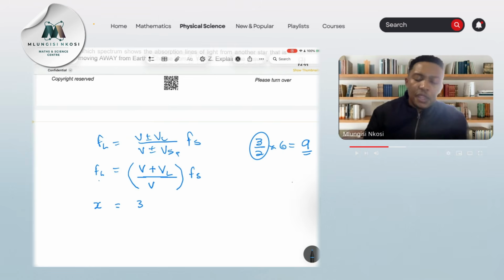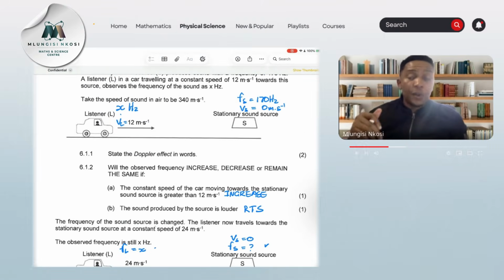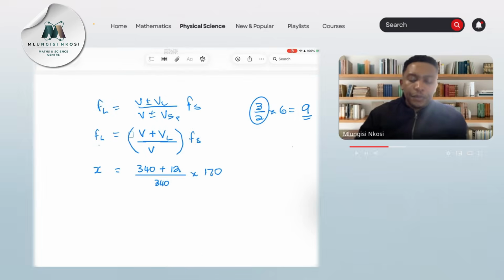That's going to be 340 plus 12 divided by 340. And this is multiplied by the frequency of the source. And remember, that was 170. Now, this is, remember, for the first scenario. So let's do that.